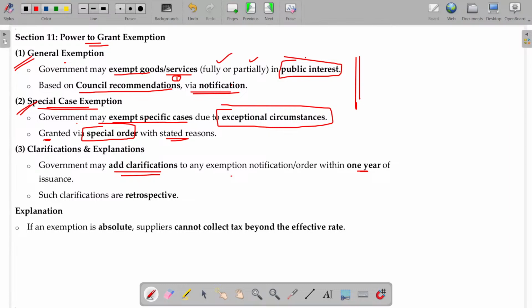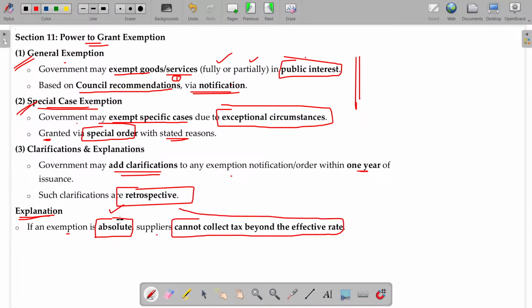Already we have studied, in case of supply, GST council clarification, and in some payment cases, council clarification. Similarly, for exemption, council clarification will be there. Such clarifications are usually retrospective. Retrospective means from the date of issuing the exemption. Say the exemption started from this date. Six months later there's a confusion, and the government gives the explanation. Is that clarification applicable from the date of issue of the clarification? No sir, from the date of announcing the exemption itself. Explanation: if an exemption is absolute, suppliers cannot collect tax beyond the effective date.